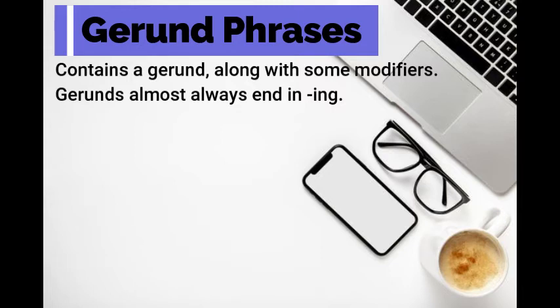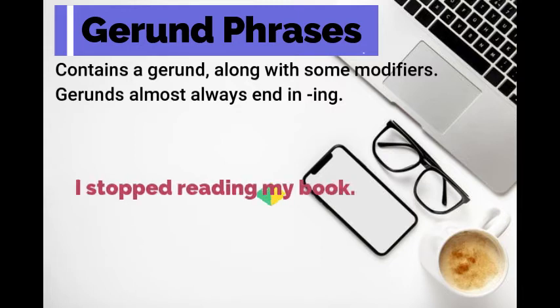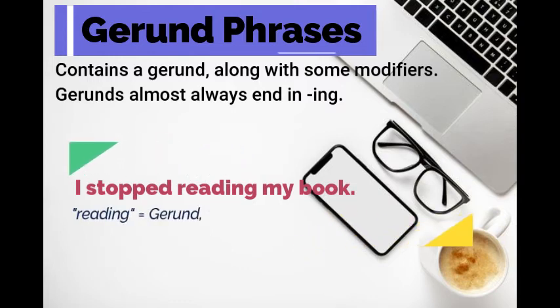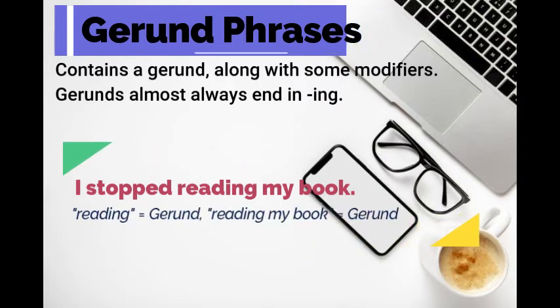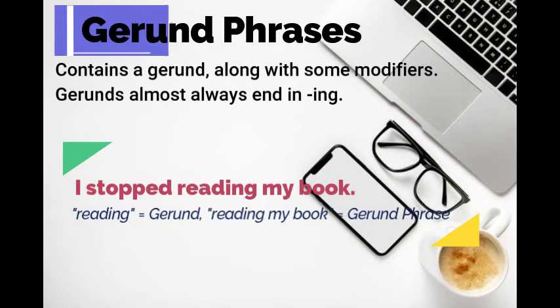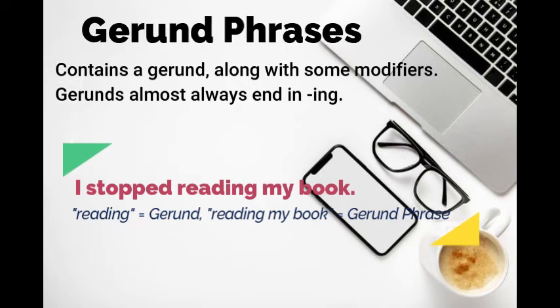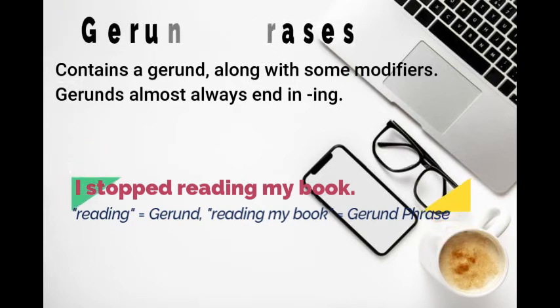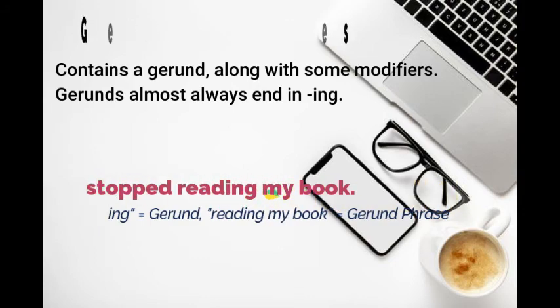Here's another example. I stopped reading my book. In this example, we have the gerund reading. This time it's the direct object of the verb stopped. Again, we have a gerund phrase because there are a couple of modifiers. The direct object of the sentence is not merely reading. It's reading my book.